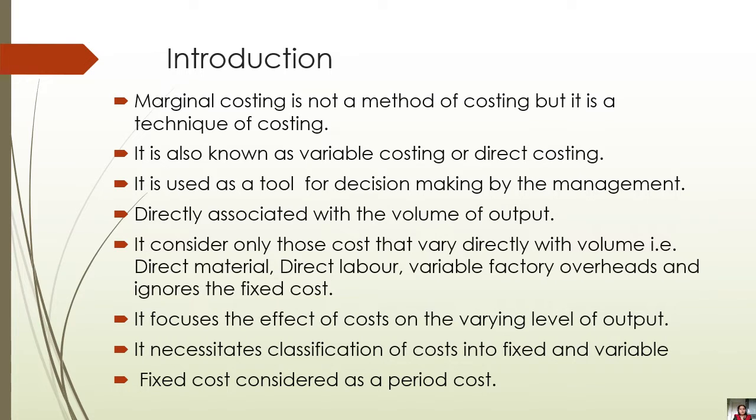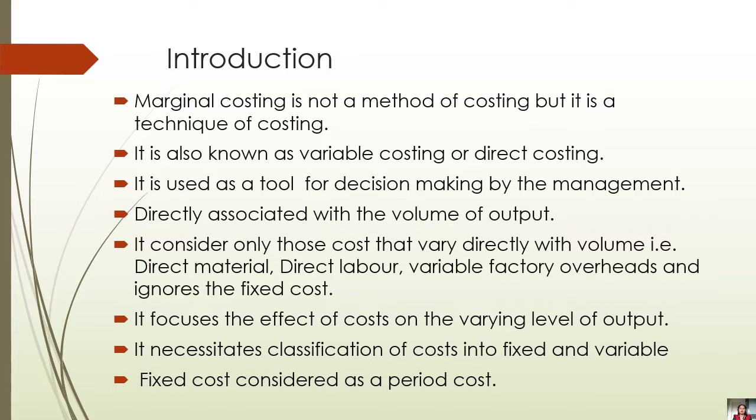The marginal costing has its basis on some technique where you can use it as a management tool, as a management decision tool. We will understand this afterwards. What does the second point say? It is also known as variable costing or direct costing. So my friends, marginal costing is basically related with the variable cost and not the fixed cost.